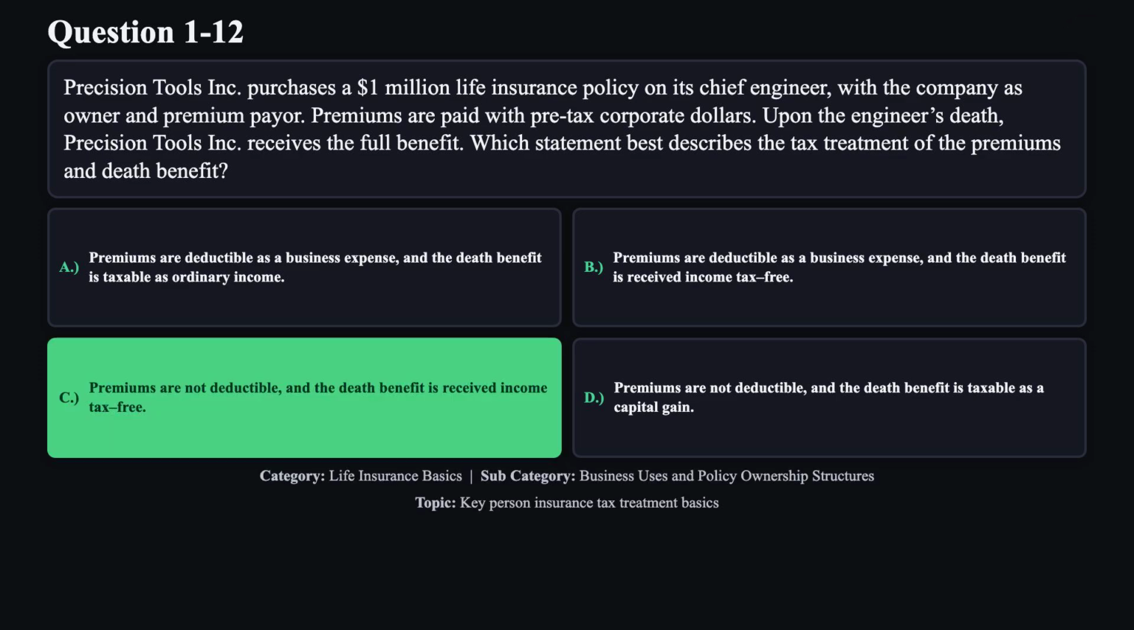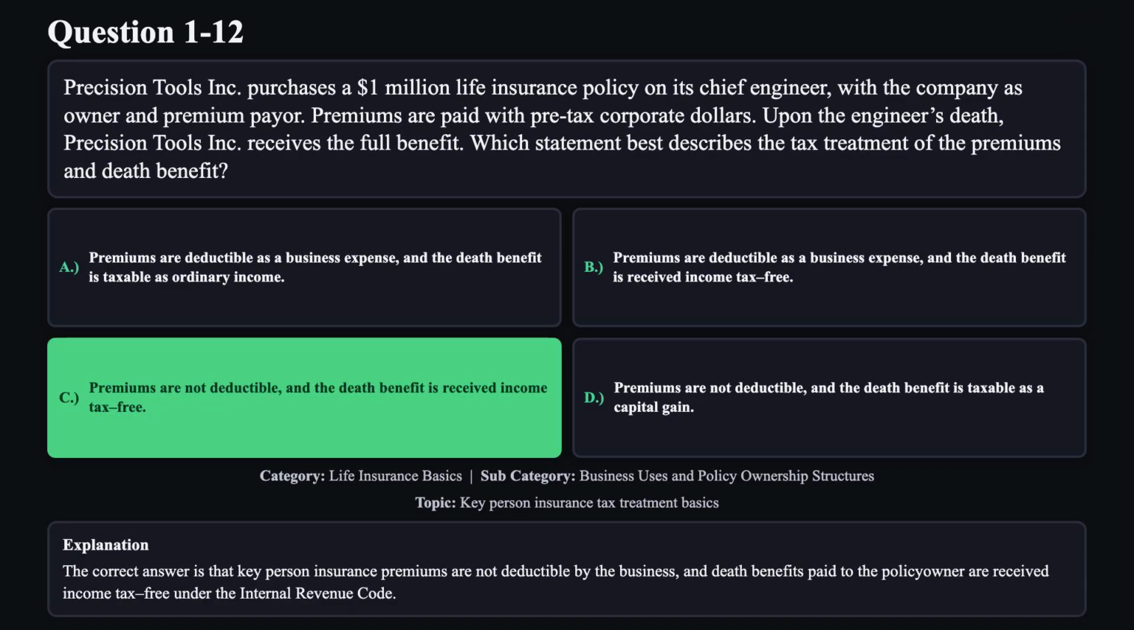The correct answer is C. The correct answer is that key person insurance premiums are not deductible by the business, and death benefits paid to the policy owner are received income tax-free under the Internal Revenue Code.